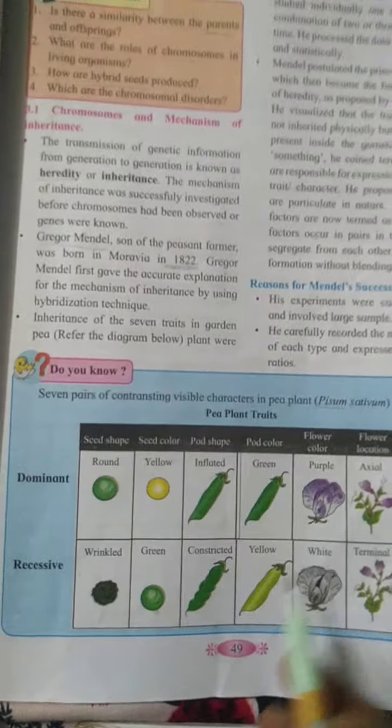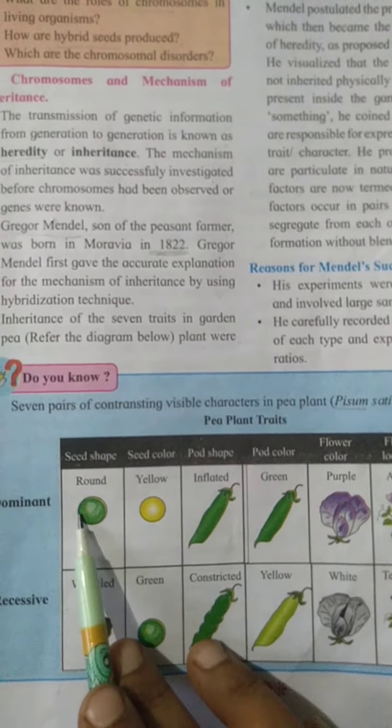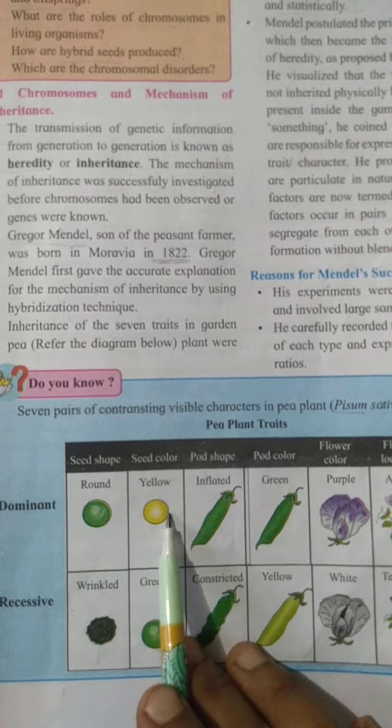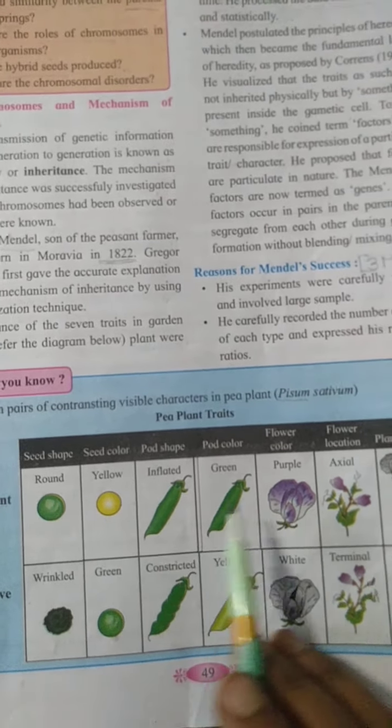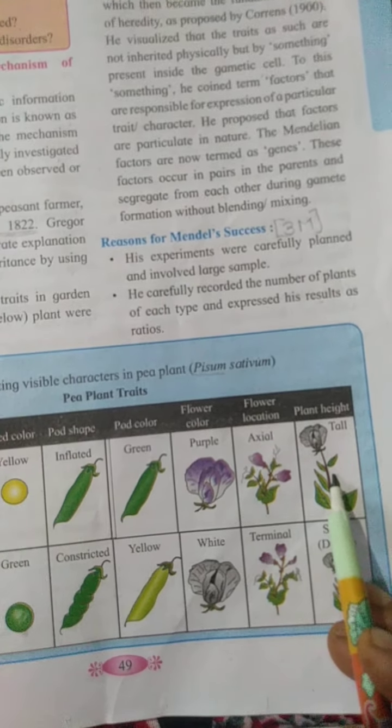For example, here you can see round is the seed shape, seed color, pod shape, pod color, flower location, plant height.